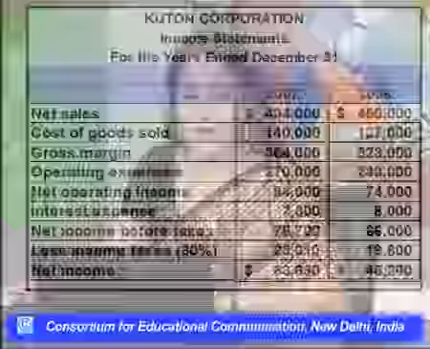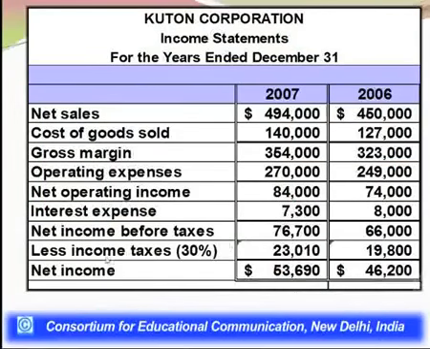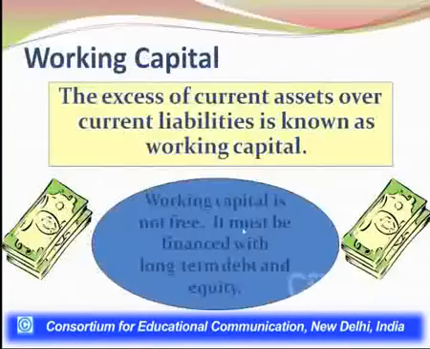So here, net income 76,700, right? This is before tax, and if we add back the amount of 7,300, which is interest expense, it comes out to be 84,000. I have purposefully not shown this 84,000 as one value on the slide, and I have segregated this net income before taxes and then added back the interest expense,